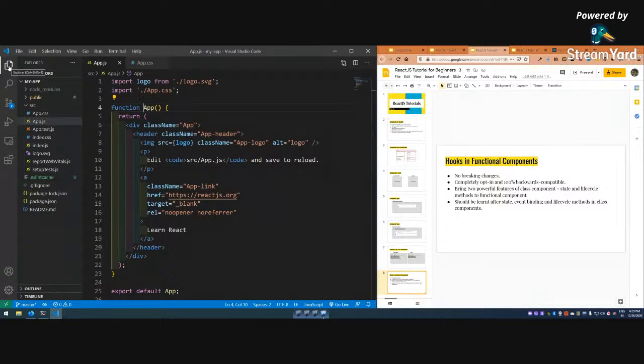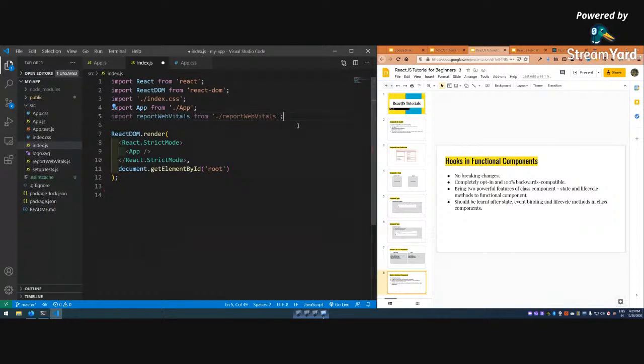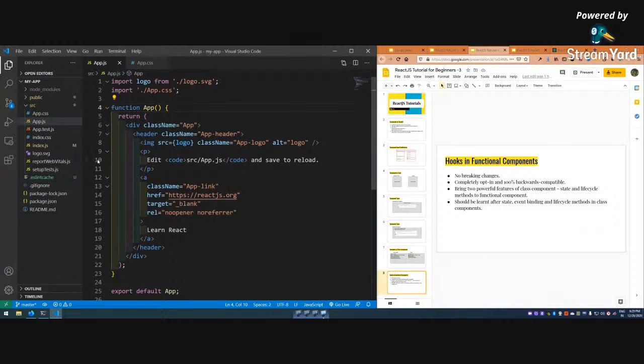So let us start with the main file from which our React application starts. We are going to do some cleanup here. Generally when we work, I remove this. You don't require this, it's report web vitals, so you can remove it. Okay, so it is good to do the cleanup.